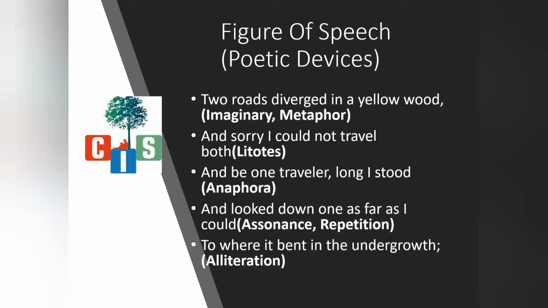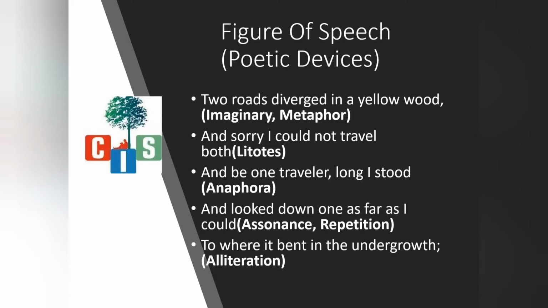So how is it a metaphor in this sentence? Because the two roads diverge in a yellow wood. Here two roads means two ways, two destinies. So roads are compared to a person's destiny, indirectly compared. So in this way we can say it is a metaphor. Now go for the next.